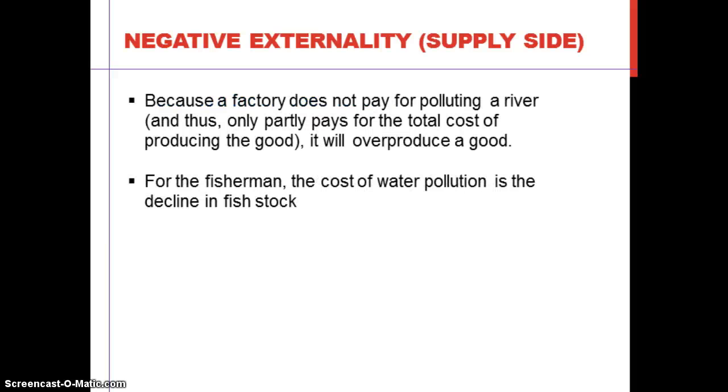In sum, because the farm does not pay the cost of pollution, it will overproduce a good. So, how to reduce the overproduction is the issue with negative externality.